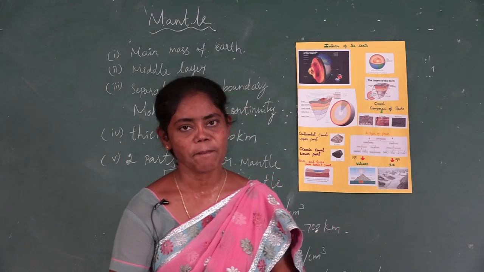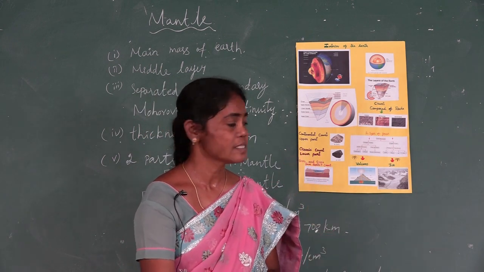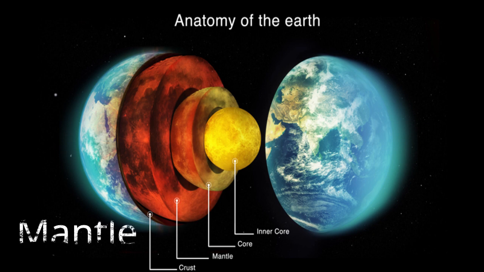The second layer, the mantle. Now we will see about the mantle. See this picture. Second layer, this mantle. Actually, the mantle forms the main mass of the earth.